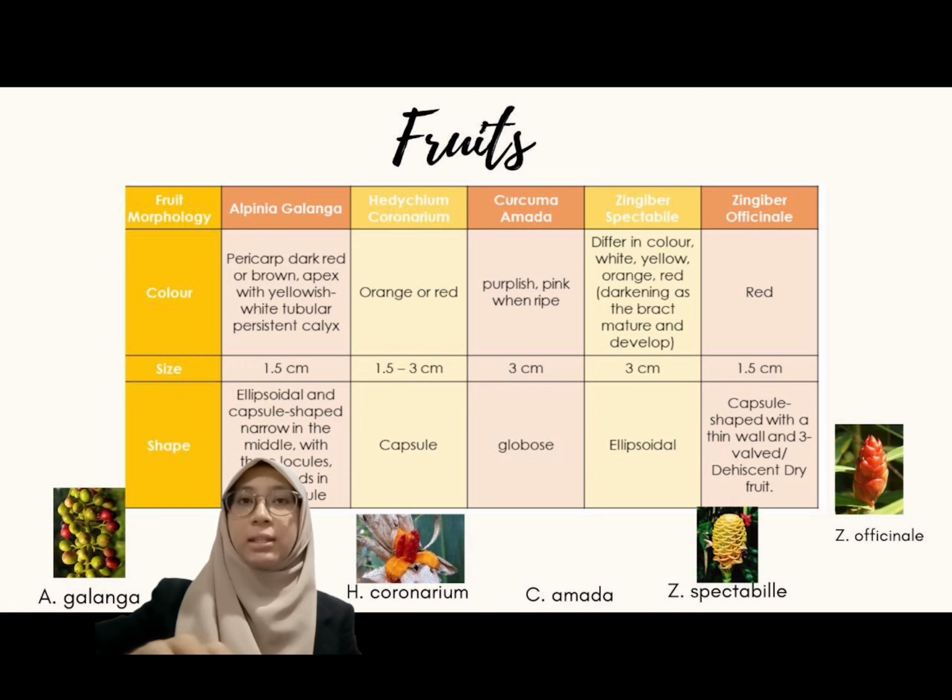We can also identify them by looking at the shape of the fruit. We can see that Hedychium coronarium, Zingiber officinale, and Alpinia galanga fruits are in capsule shape, while Zingiber spectabile.